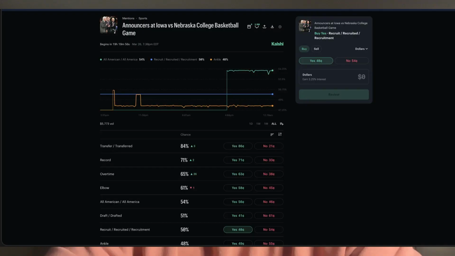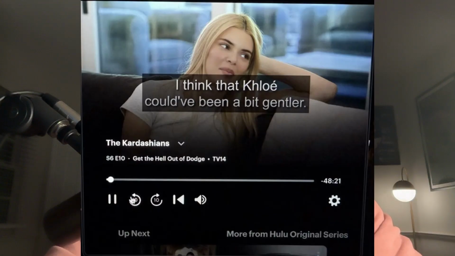Here's how I used an indoor antenna to make money trading on Kalshi. So Kalshi has these mentions markets. You're betting on whether or not the people in a TV show or announcers at a sports game are going to say certain words. It's very dumb.